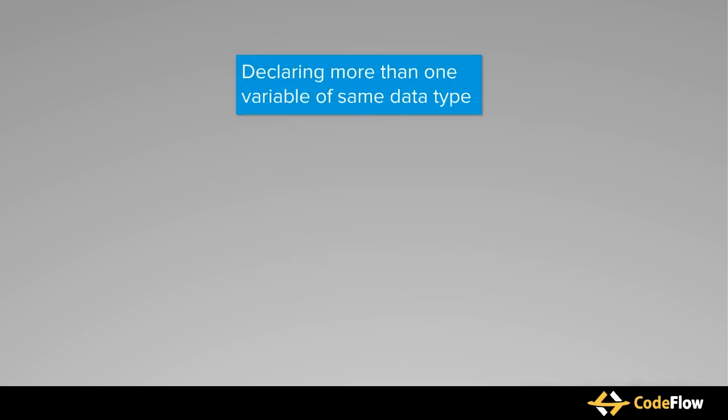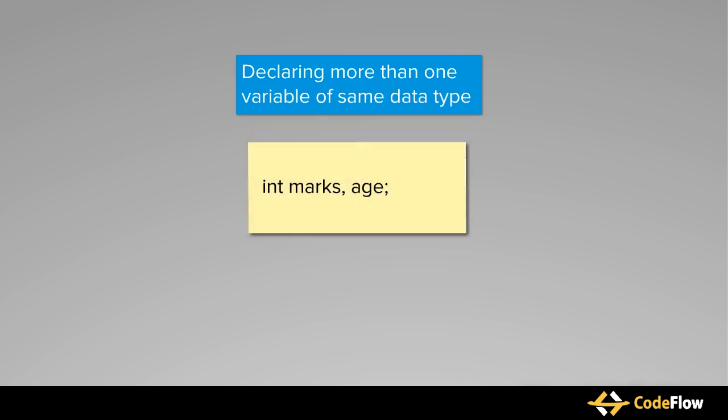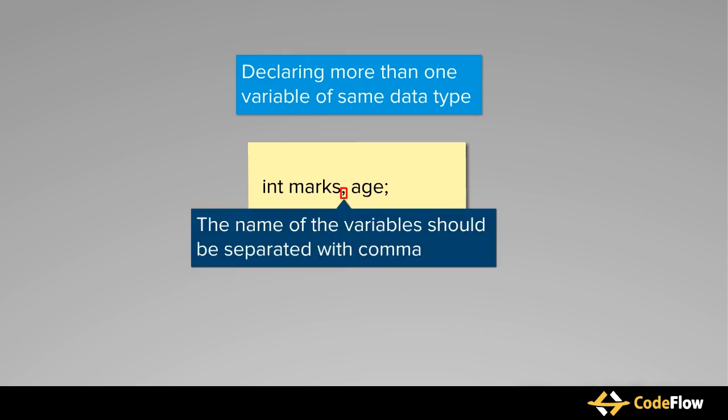We can also declare more than one variable name of same type together. We just need to separate the name of the variables with a comma in such a case. For example, the code int marks, age declares two variables, marks and age of integer type.